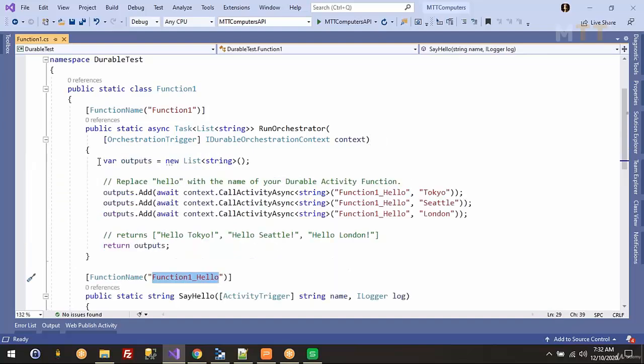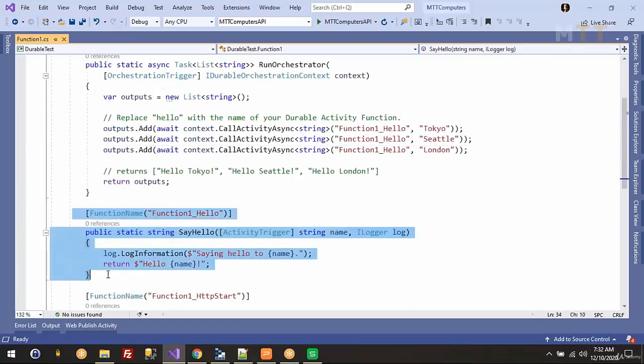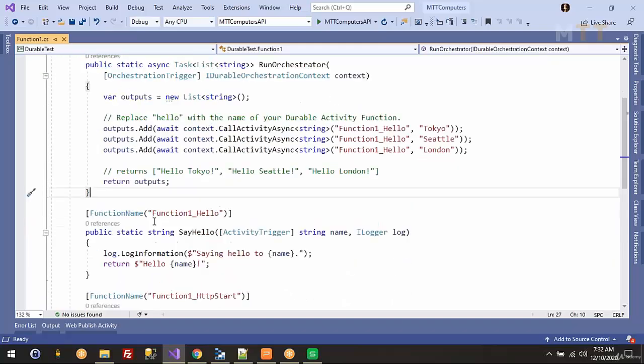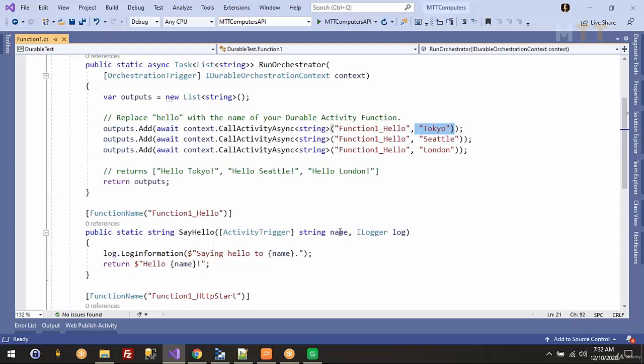If you see the code here, in your durable function, you are calling that activity function thrice, the same function just for an example. But we can have multiple activity functions here. So in this sample code, they are calling the same single function three times with different parameters.